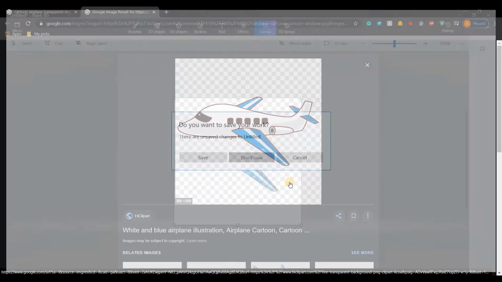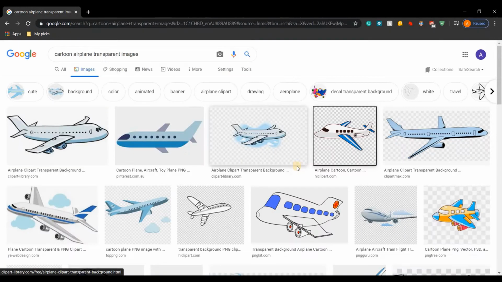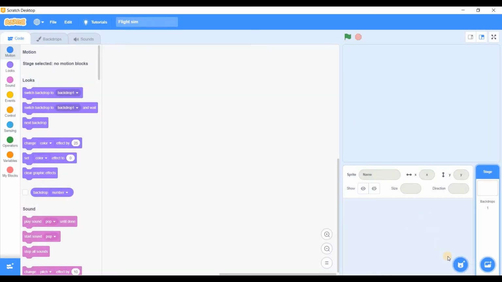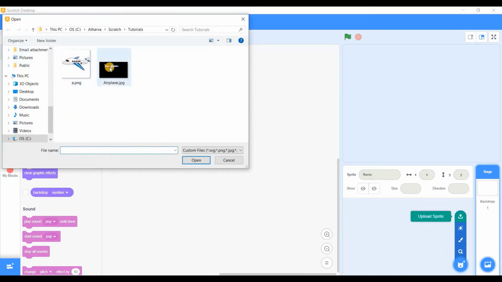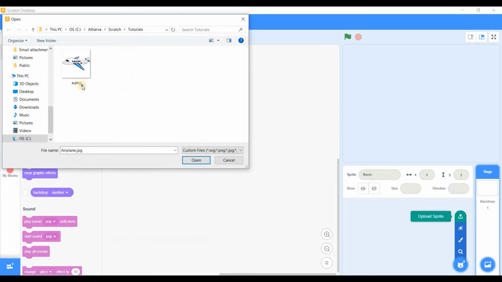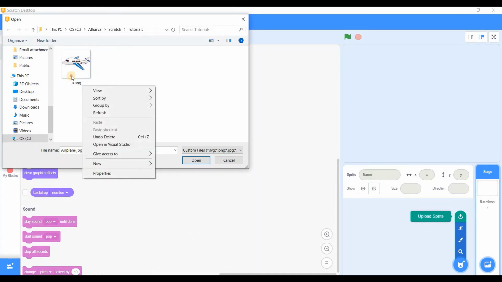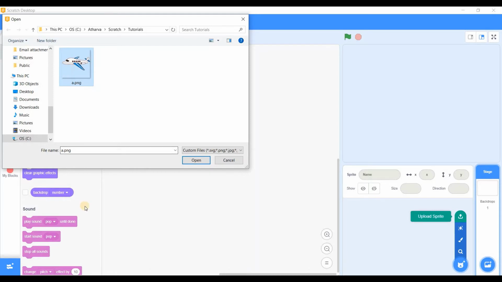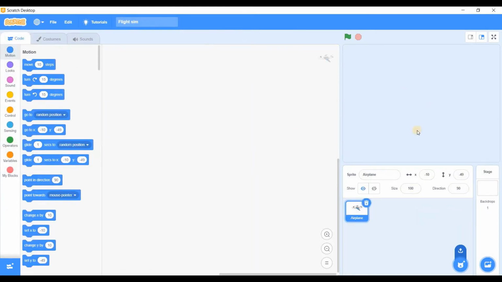If I close it and go back to my Scratch, import my sprite, delete this, rename airplane, select this, open. So where is it?